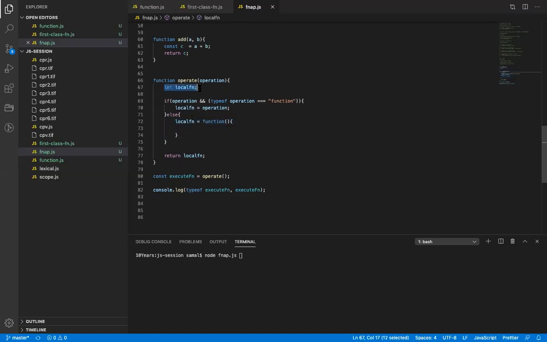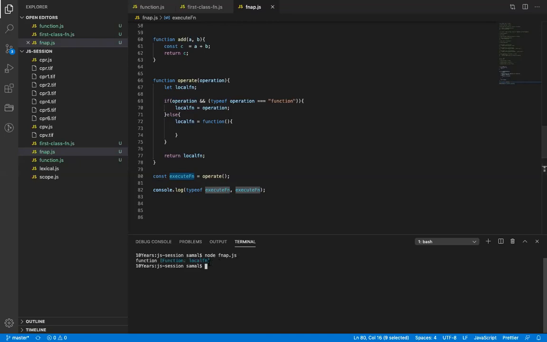There is a local variable here, let keyword is used, and I'm assigning an empty function here, right? And then I'm returning that function. So what will be the value of the local execute function?